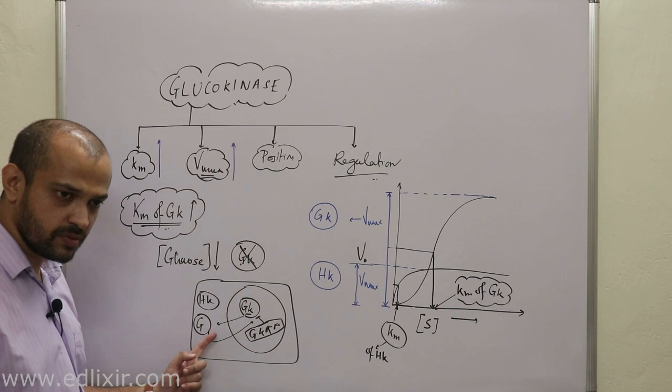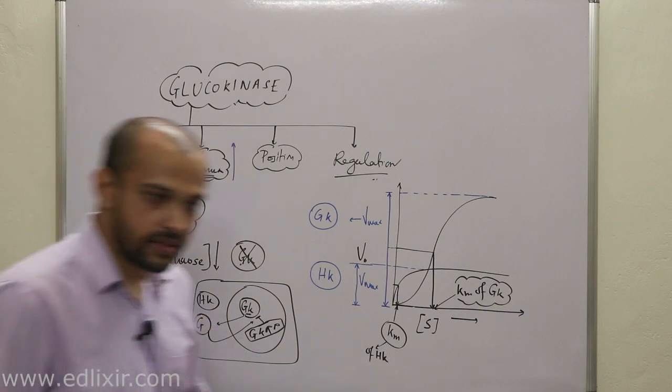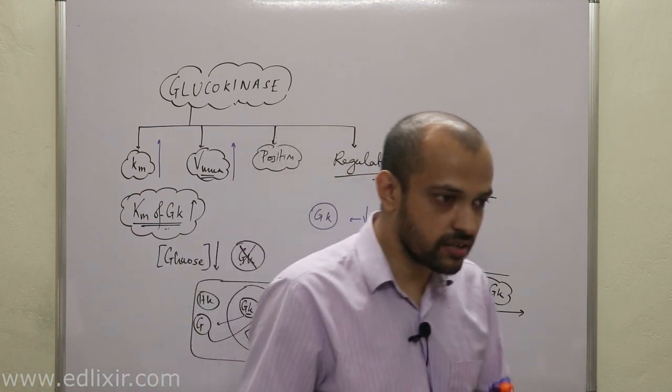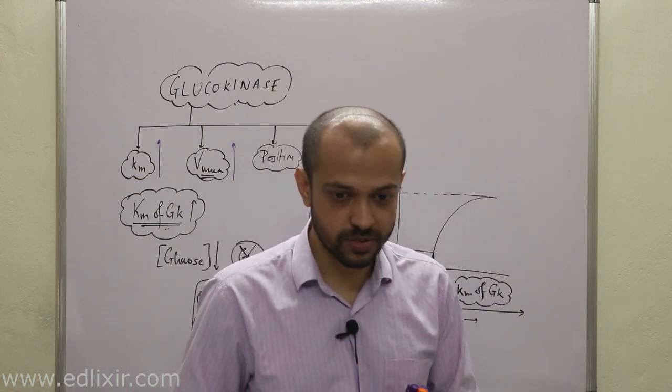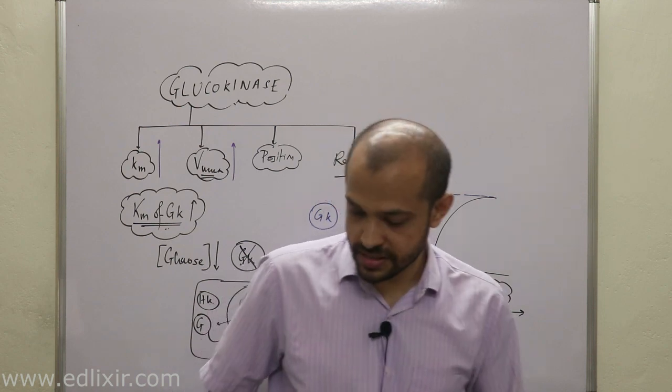And when glucokinases come out, they will start converting glucose into glucose 6-phosphate, right? They will start converting glucose into glucose 6-phosphate.